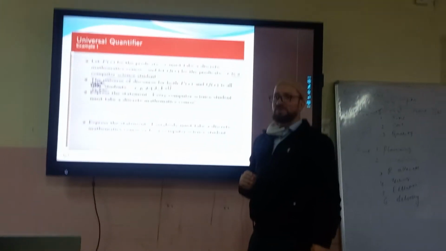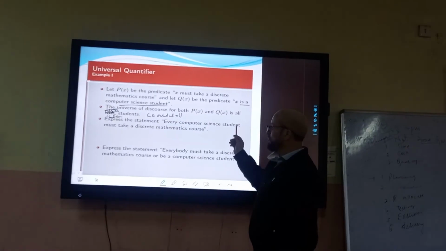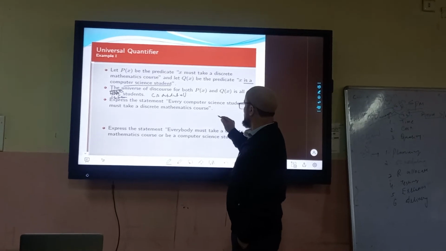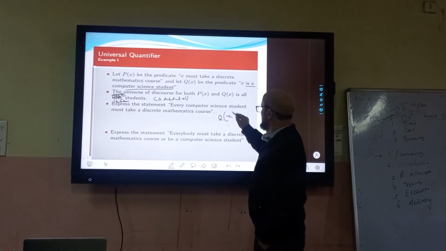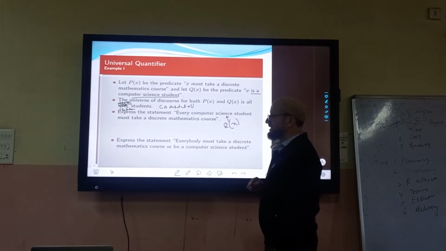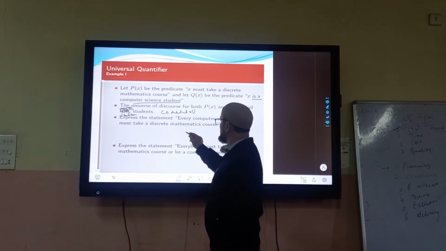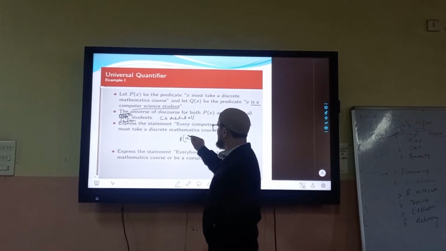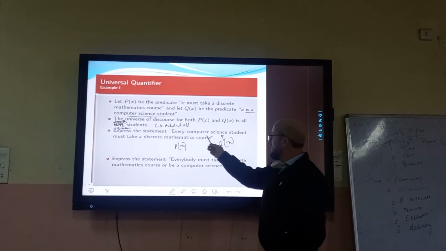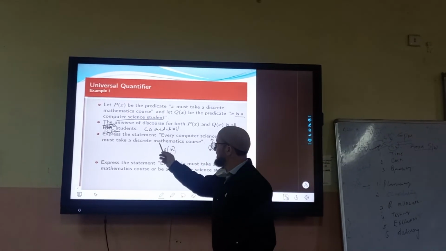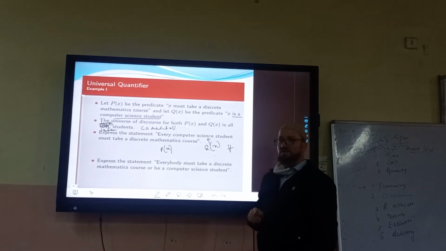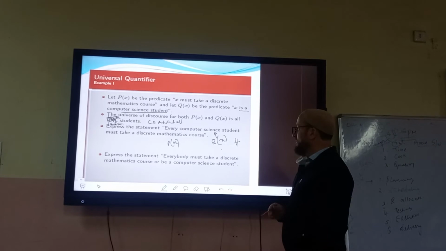Now this statement: every computer science student must take a discrete mathematics course. This is a question for you. If I say X is a computer science student, what is the predicate for that? Q of X. Q of X means that X is a computer science student. Now that X has to take the mathematics course, that is P of X. And if you have to write that every computer science student must take a discrete mathematics course, you have to use the universal quantifier.